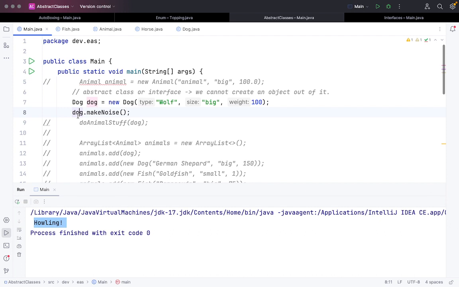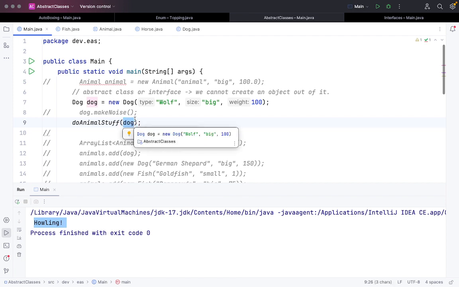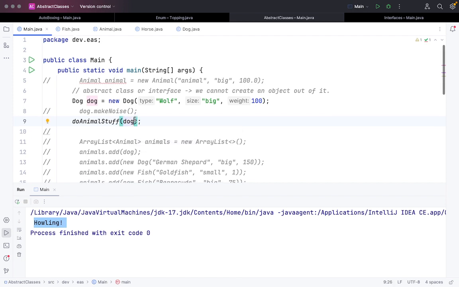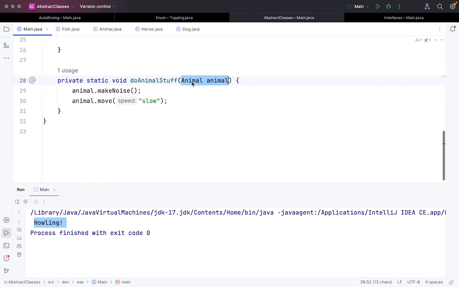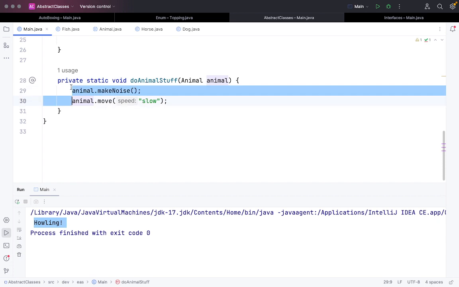Now if I don't want to call the same function make noise or move directly, what I have done here is I've called a function called do animal stuff, a generic function, and I'm passing the object value to it. This will take an animal object. Even though I have passed the dog value, it's basically an animal object, because by the concept of inheritance, animal is a super class. Even though it's an abstract class, it can take the value of dog, because dog has inherited that. It will call the functions make noise and move.